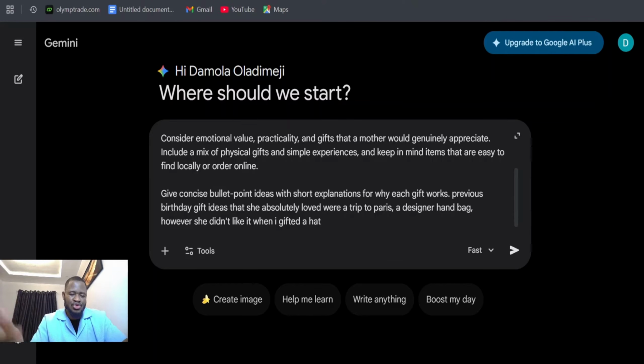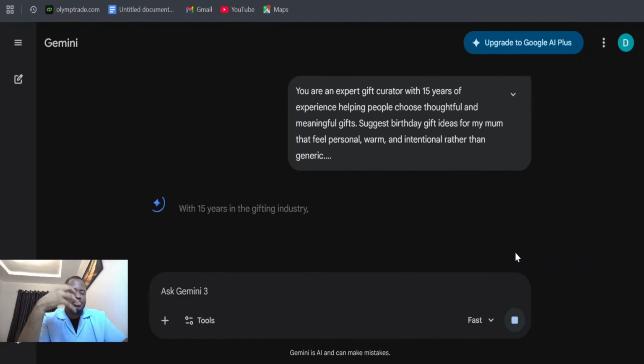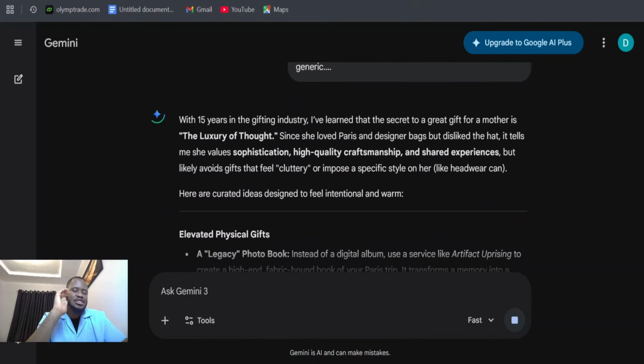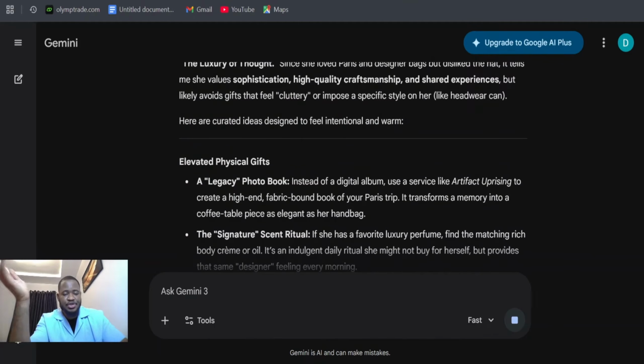However, I've also introduced examples of gifts that she didn't appreciate so that the AI doesn't suggest gifts in that line. So now we can see we added a role, we've added a task, we've added the format we want our response in, context and references. And now if I execute that, you see that I'm going to have a much more personalized answer that is tailored to what my mom would actually appreciate.